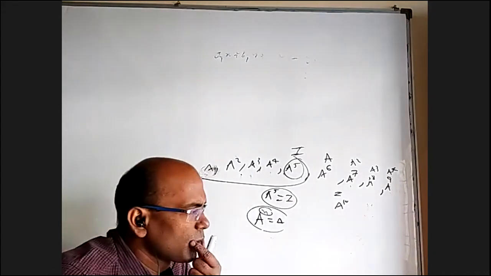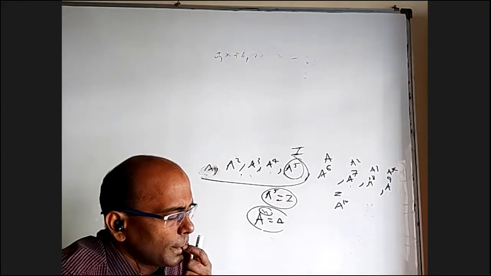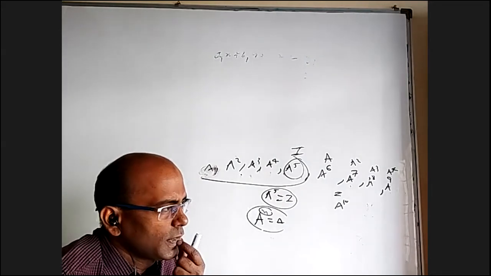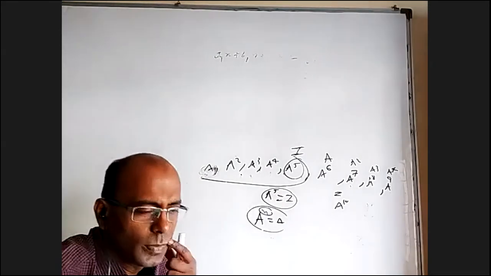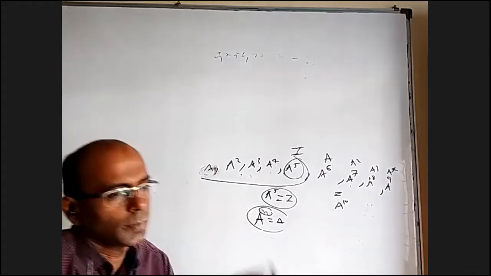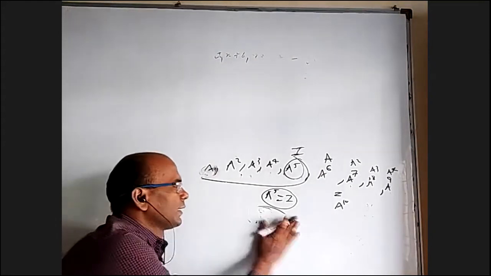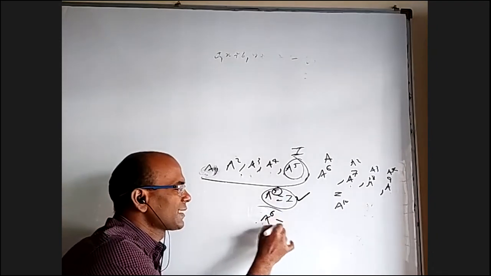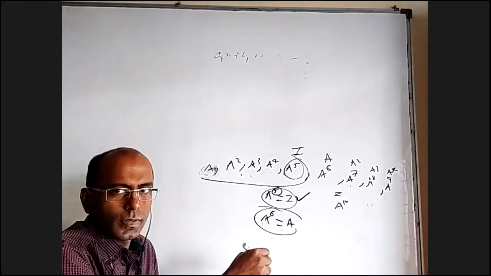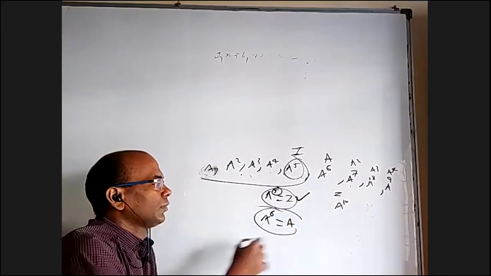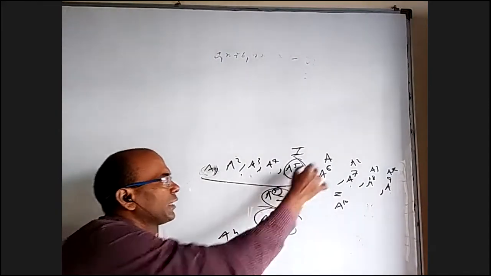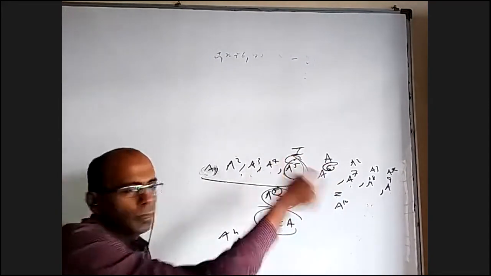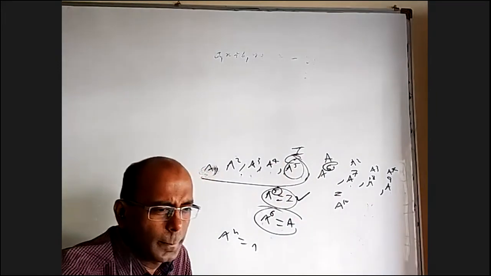If A square equals A, what will I get? Everything is A, so the period should be 1. Yes, correct. If A power 5 is I, fine, 5 itself is the period. But A power 6 equal to A, that's what we are getting. Whenever A power n equals A, that n is not the period; n minus 1 will be the period. Okay, that's what I mentioned here.